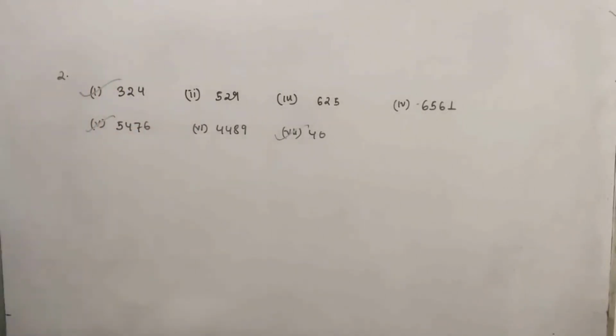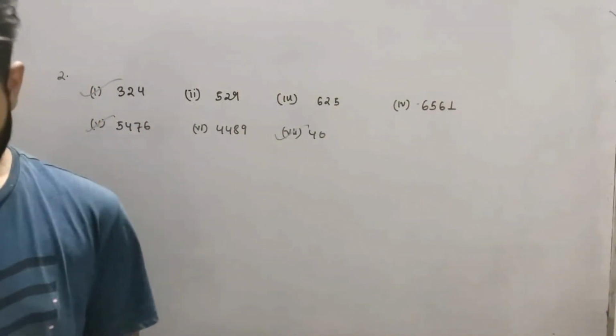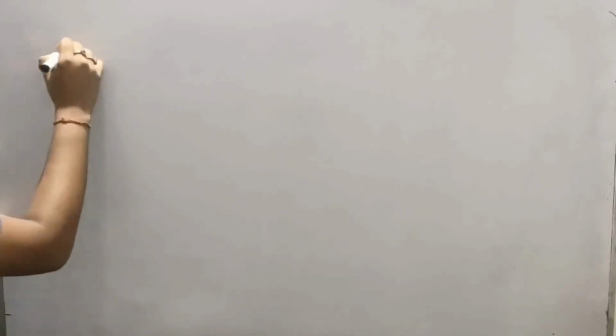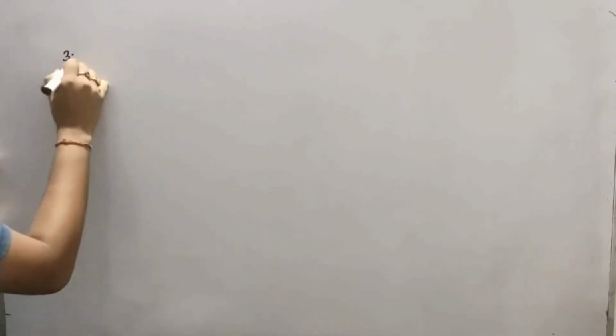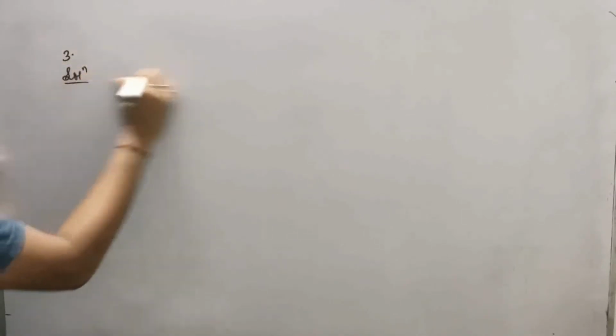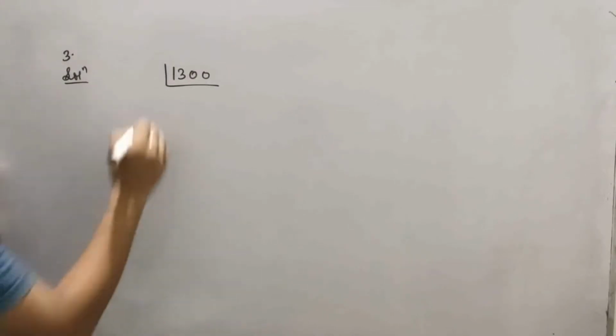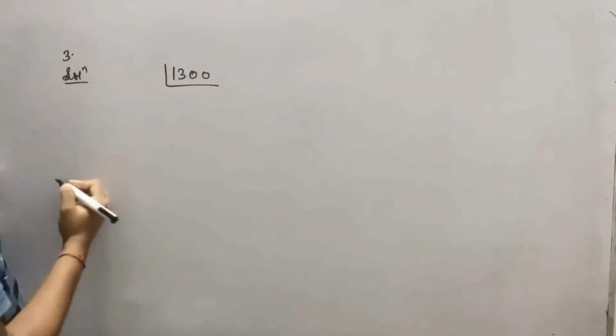Question number 3. Show that 1300 is not a perfect square. We have to show that 1300 is not a perfect square. So let us use the prime factorization method. No problem, 0 is there at the end.